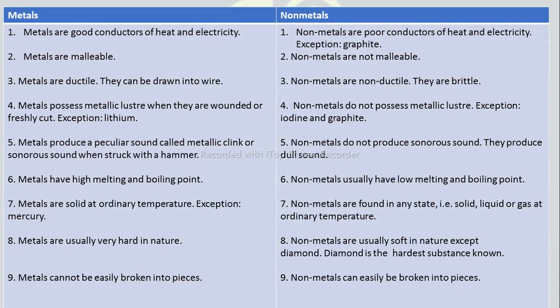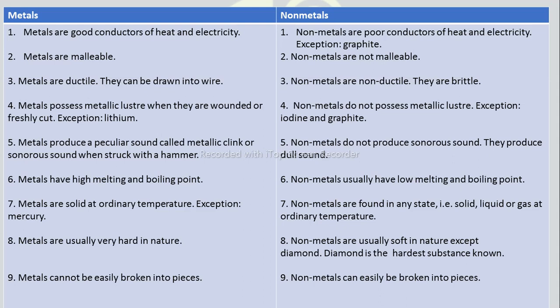Difference between metal and non-metal. Metals are generally good conductors of heat and electricity, whereas non-metals are poor conductors except graphite. Metals are malleable, whereas non-metals are non-malleable. Metals are ductile, whereas non-metals are non-ductile.